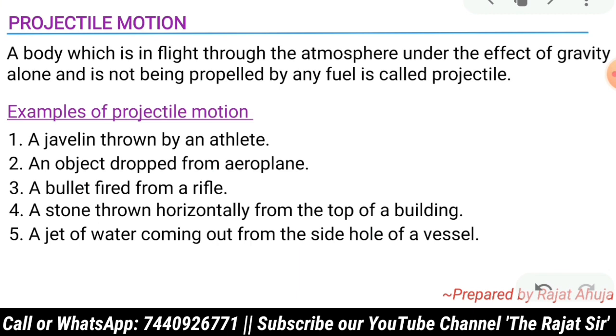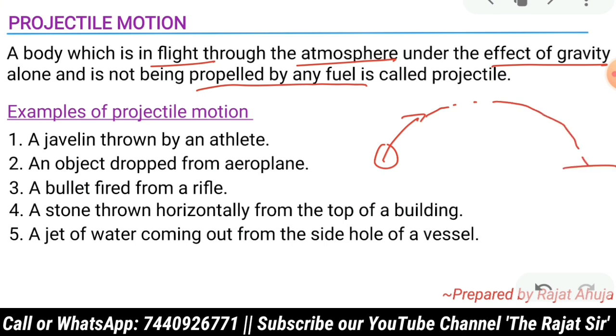When a body is in flight in the atmosphere only under the effect of gravity and not being propelled by any fuel. For example, when you are throwing some object, that object goes and again comes to the ground. So in this case there is no external fuel acting on this particular stone. The stone once thrown will go by itself, travel a path and again come to the ground.